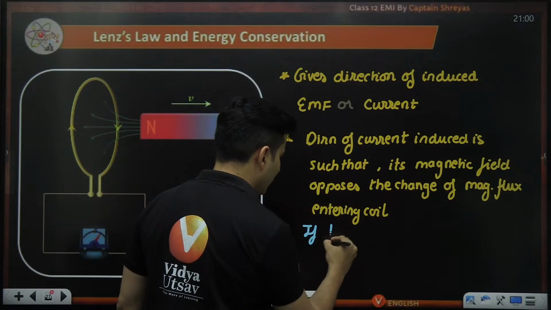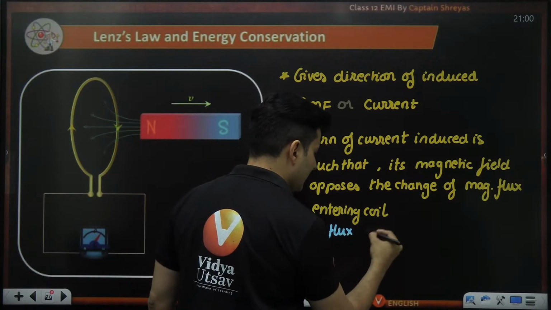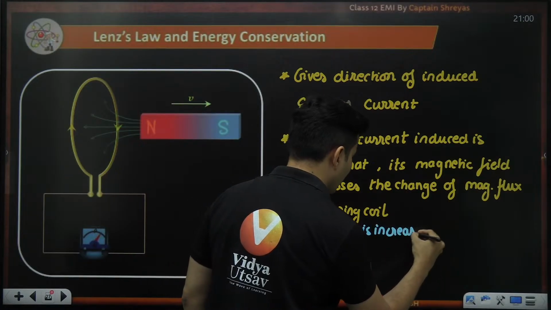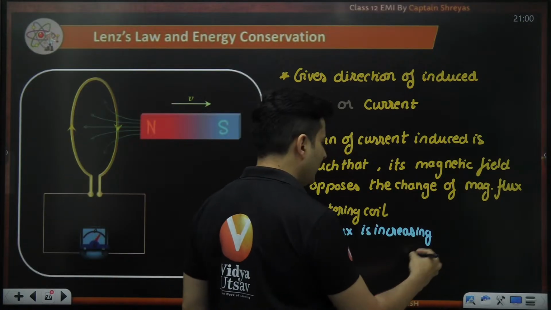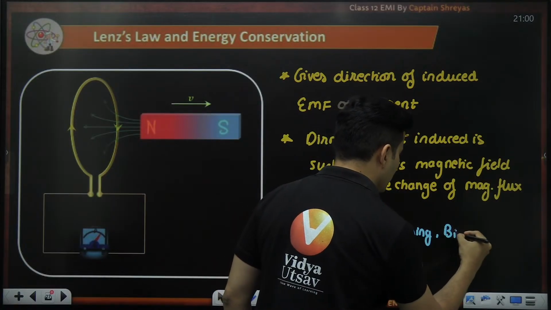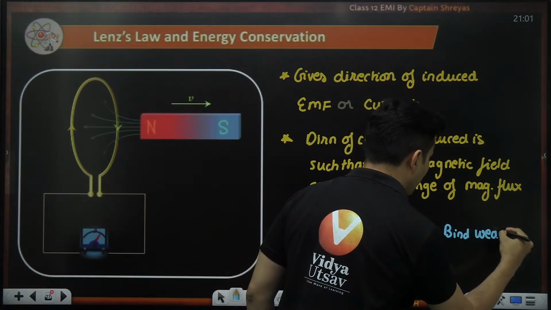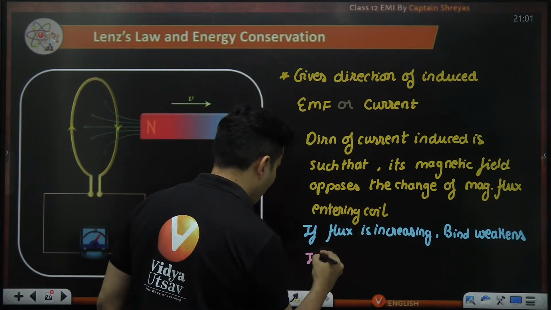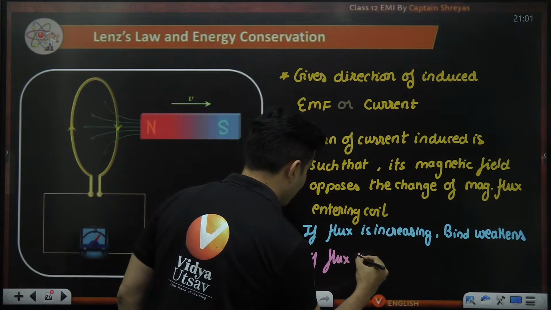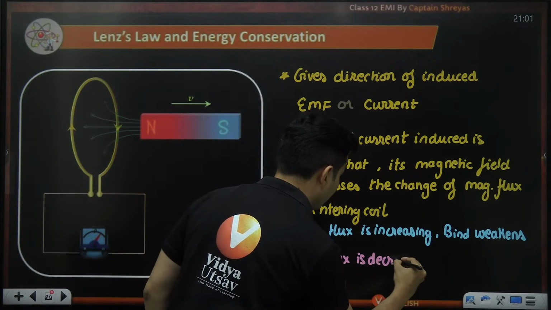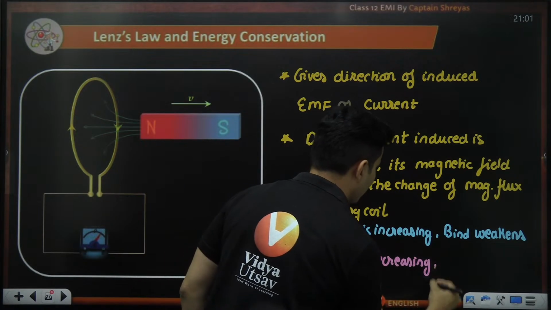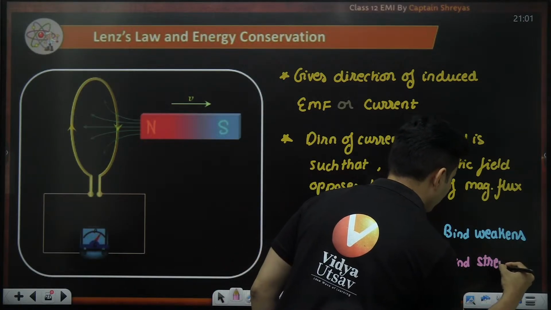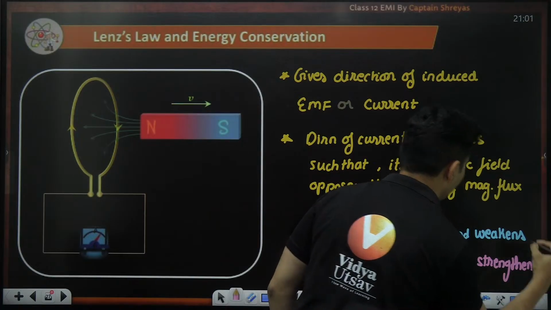If the flux is increasing, then the induced field weakens that magnetic field. And if the flux is decreasing, then the induced field will strengthen it.